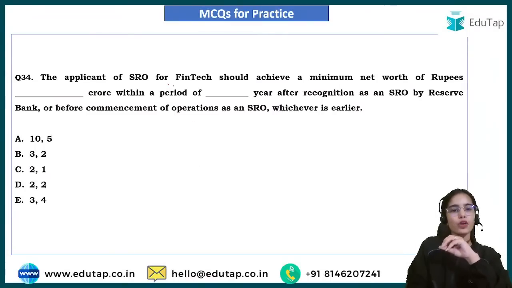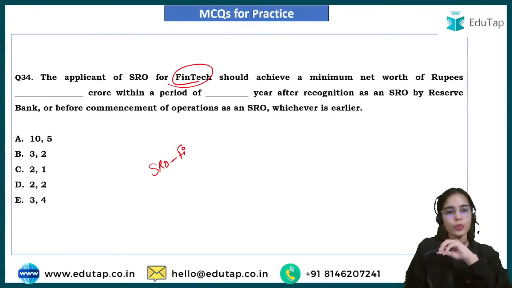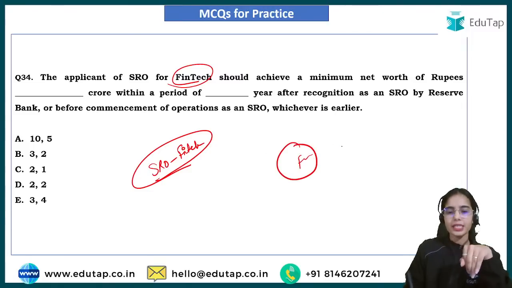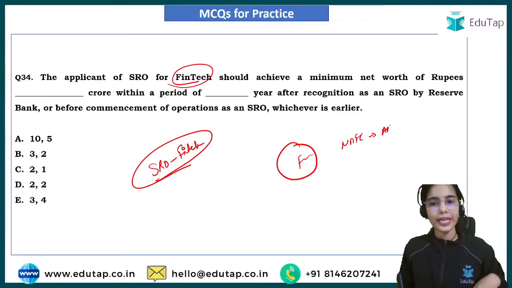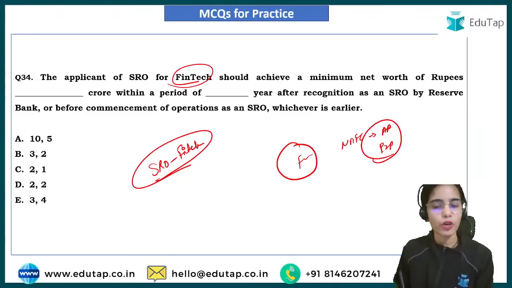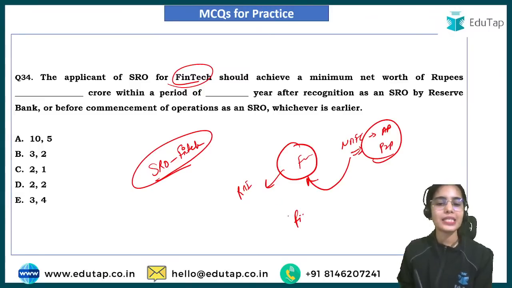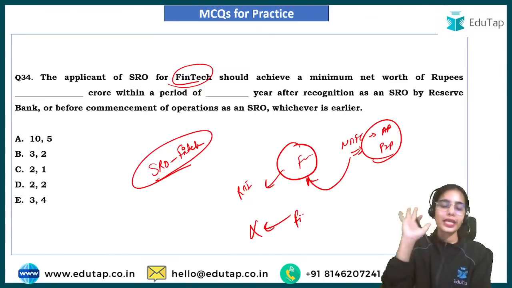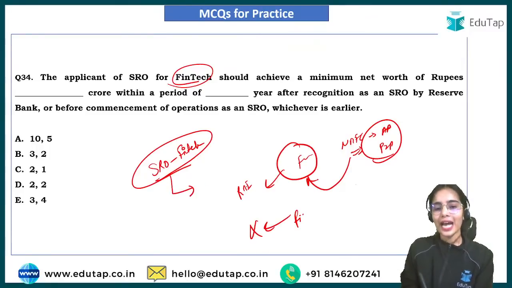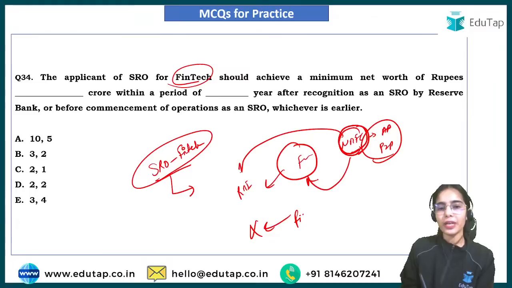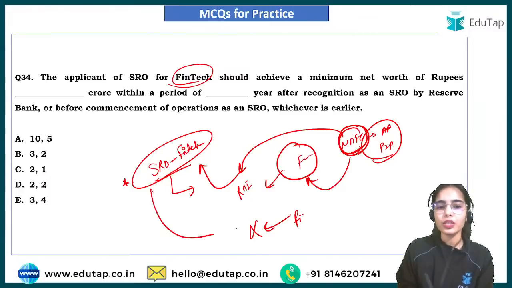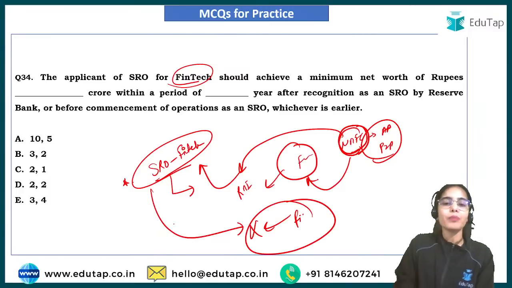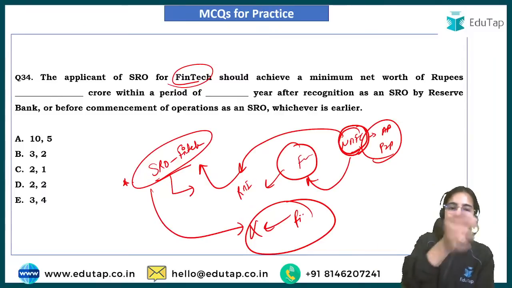Now the applicant of SRO for fintech. There is the SRO that is going to be for the fintech companies. There are some fintechs that are regulated by RBI, such as NBFC account aggregators, NBFC peer-to-peer lending platforms. So these are the fintechs that are regulated by RBI. Now there are some fintech companies that are not regulated by any regulator. So the SRO fintech can have the NBFCs that are regulated by RBI as members of SRO fintech, but the maximum membership of SRO fintech should come from the unregulated fintechs, so that there is some linkage between the unregulated fintechs and RBI, that is through the SRO.